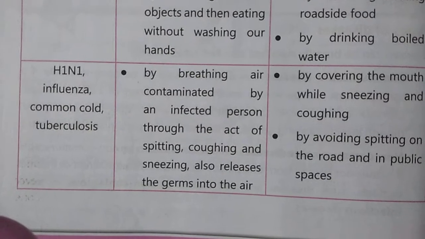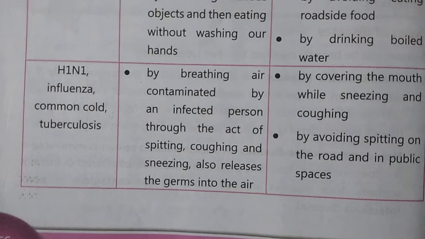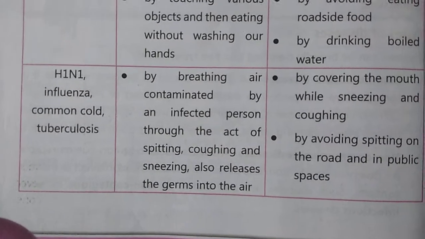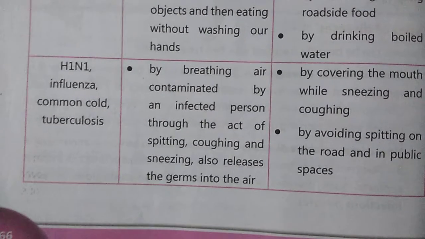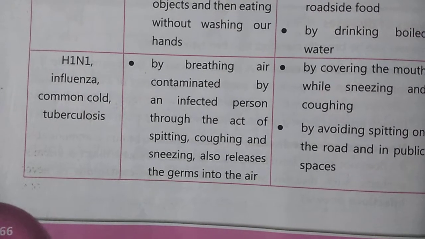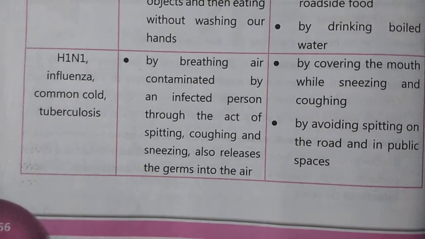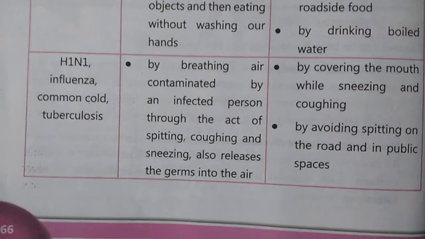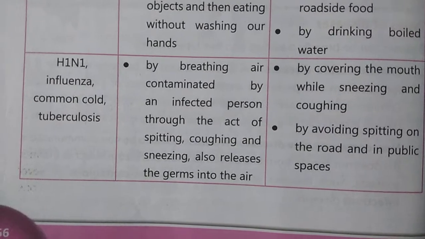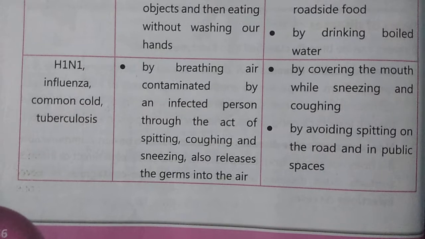What do we mean by contaminated air? For example, if a person already has influenza, common cold, tuberculosis, or H1N1, and he spits, coughs or sneezes, what happens? Those germs are released into the air.